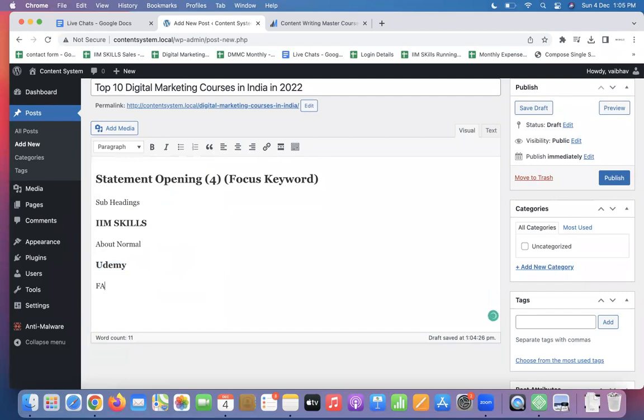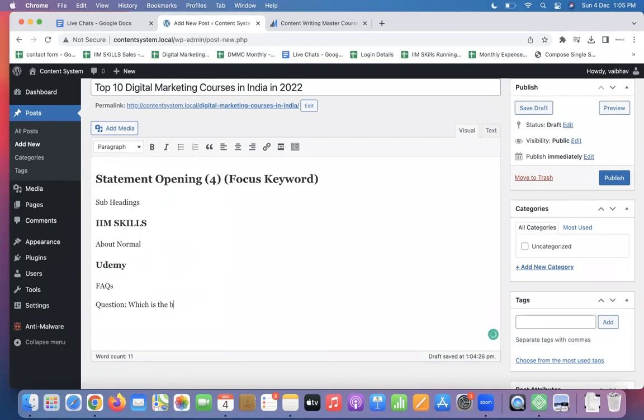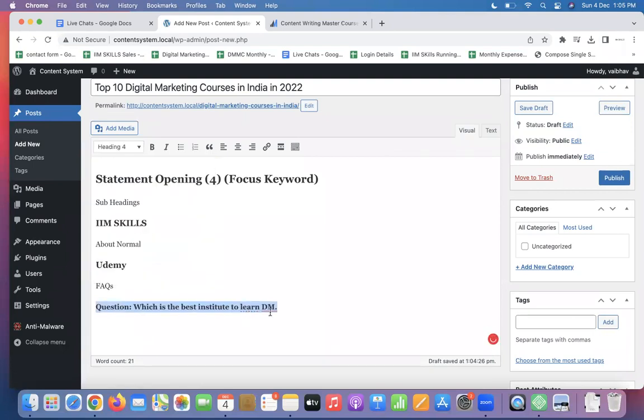Then you have frequently asked questions. For example, which is the best institute to learn DM? This question is going to be heading 4, and the answer to this question is going to be a normal paragraph.